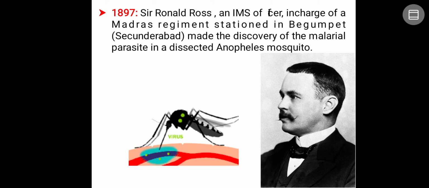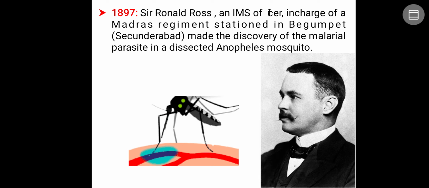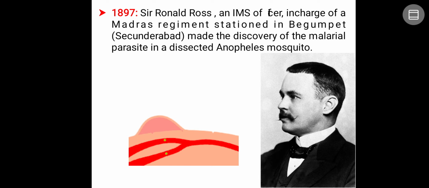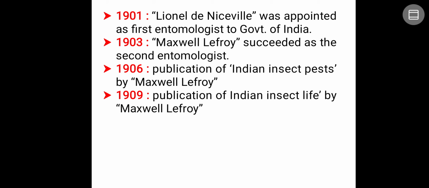Next, in the year 1897, Sir Ronald Ross, an IMS officer in charge of a Madras regiment stationed in Begumpet, currently Secunderabad, made the discovery of the malarial parasite in a dissected Anopheles mosquito. Okay. Next, in the year 1901, Lionel de Nicéville was appointed as the first entomologist to the Government of India.